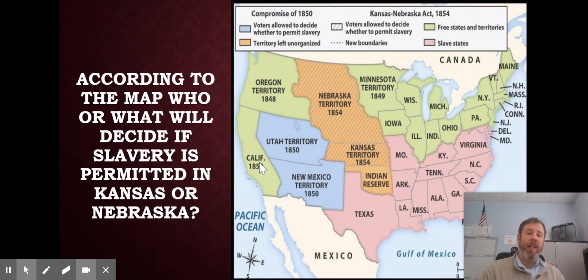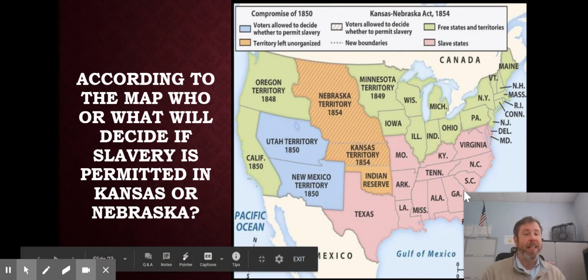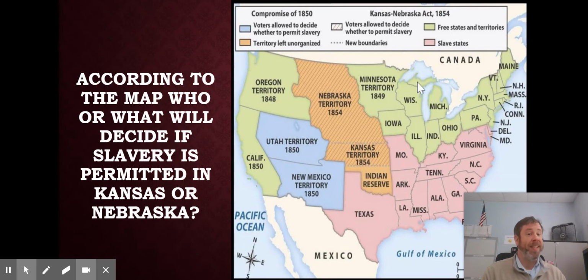Okay, so California, look at this map now. Look and see what's happening. All these pink states, these are your slave states, mostly in the South. Your green states, mostly in the North, but however, going out west. You see how it's starting to kind of encircle the South? The green states are now free states. The South's starting to feel a little threatened, if you will. They're losing the balance between free states and slave states. The South's starting to feel threatened. They don't like it. Okay, so what happens next?